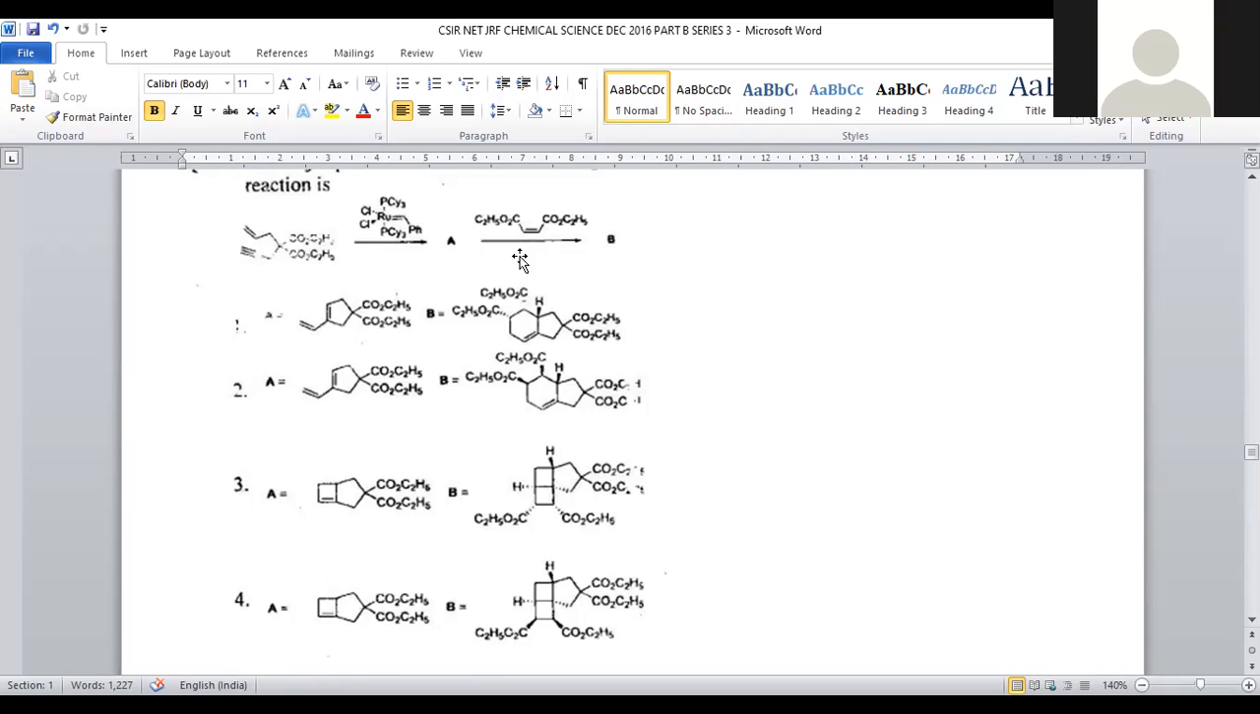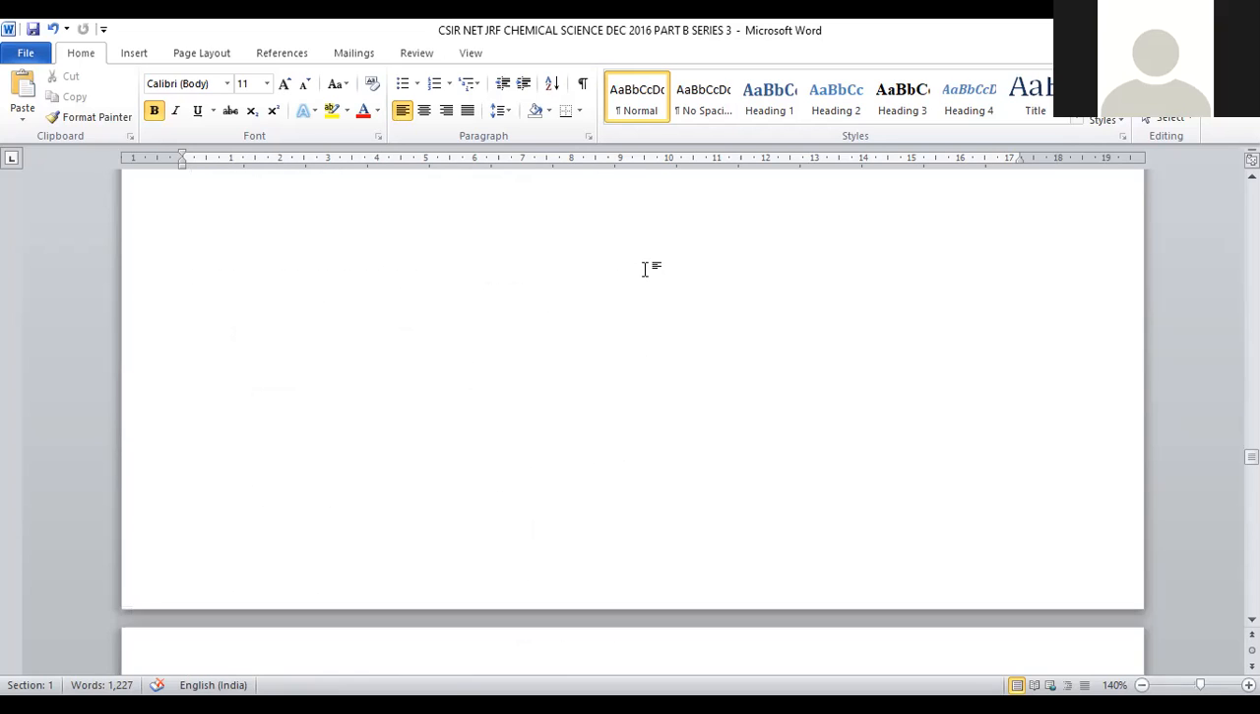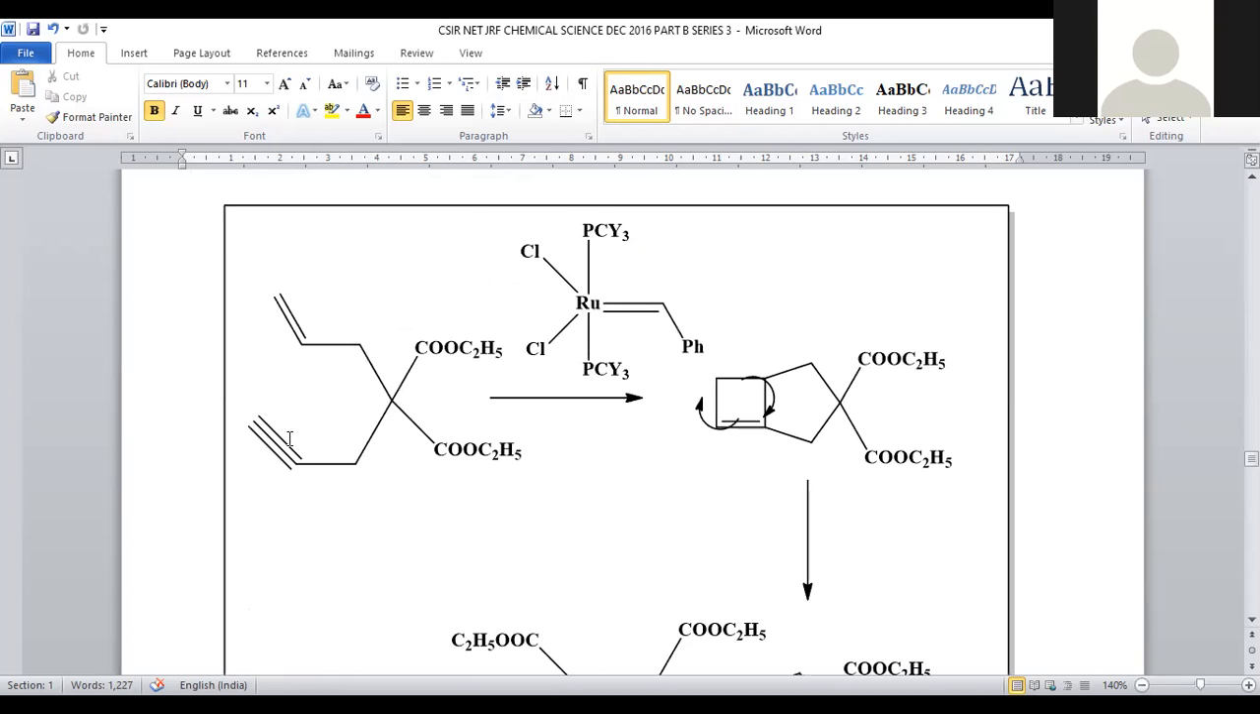This compound A is further treated with a double bond bearing COOEt, whether it is maleic acid or fumaric acid, it is a kind of diethyl maleate. The cis isomer is called maleic acid, the trans isomer is called fumaric acid, right? So it is a kind of diethyl maleate, and when it is treated, compound B will be formed. We have to identify what compound A and compound B are. Let us go with its mechanism, so that we will get the final product.